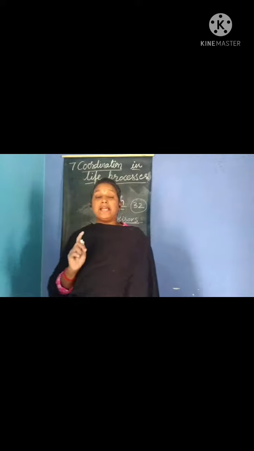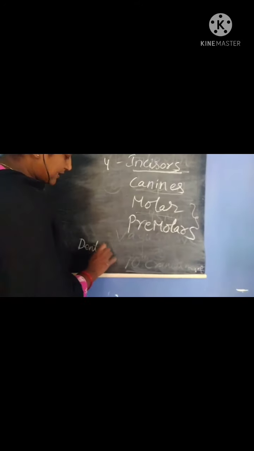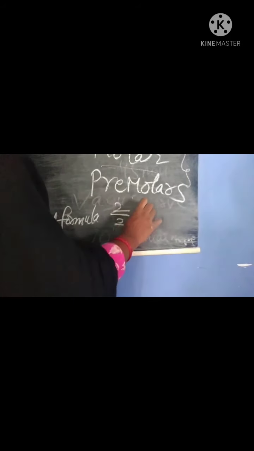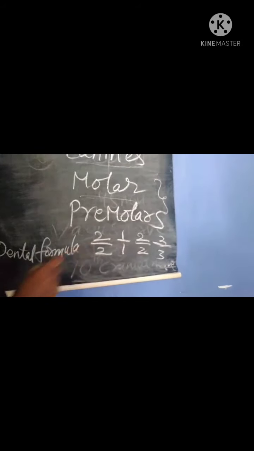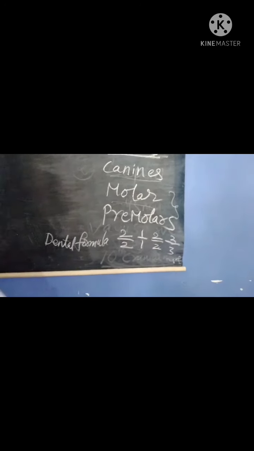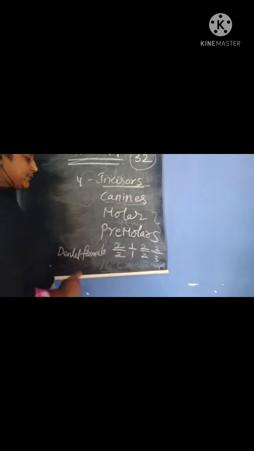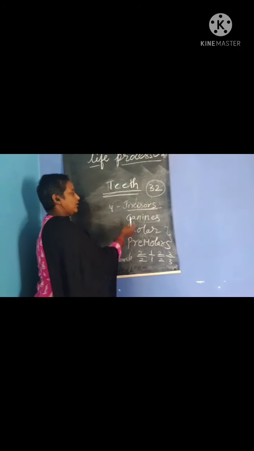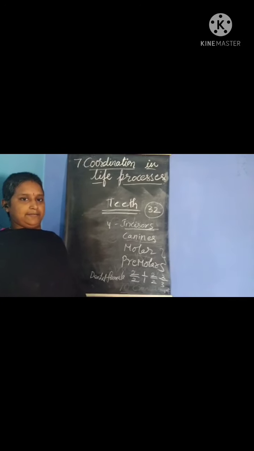Then they will be asking about the dental formula. The dental formula is 2 by 2, 1 by 1, 2 by 2, 3 by 3. This is the dental formula of human beings. This is also a very important 1 mark question. Understood? Then they will ask what are the 4 types of teeth, how many teeth are present, what is the dental formula, what is the use of molars and premolars, what is the use of incisors, what is the use of canines. So they will be asking.